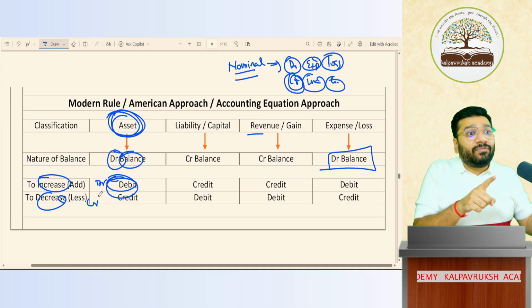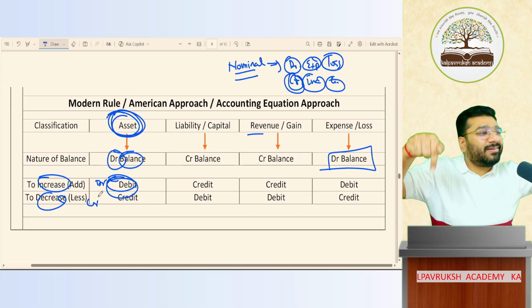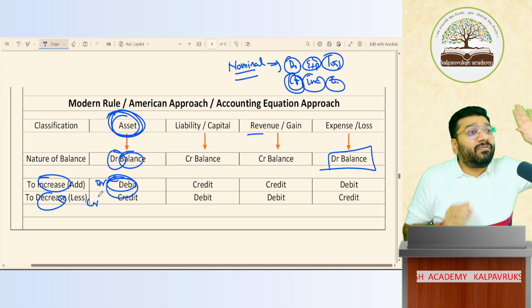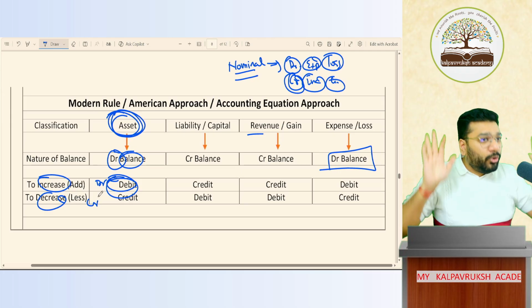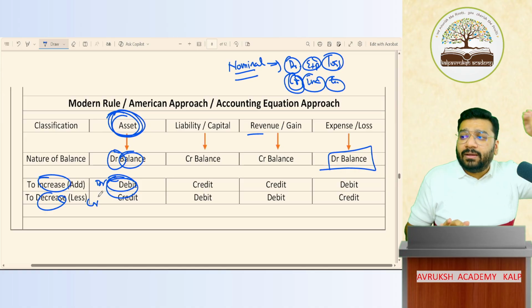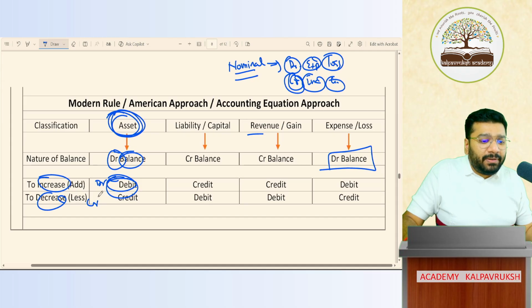Had I done the modern rule first, then the golden rule, you would be more comfortable with the modern rule, and the golden rule would have been tough. But since I've done the golden rule first, you are very comfortable with it, so you feel that is easy and this is tough. But I'm telling you, both are easy. It's just a matter of time and practice. So be patient with me. Whatever I'm saying, follow properly, you will understand it.